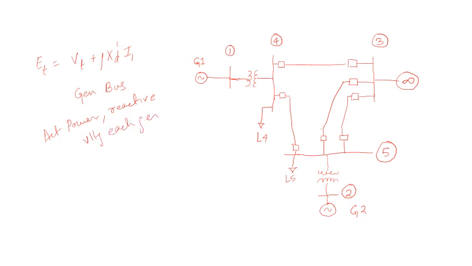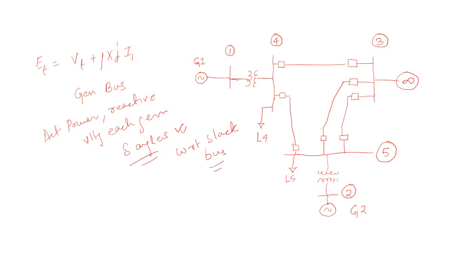We need to find these out along with the angles. We need to have this data, and the angle must be with respect to the slack bus or the reference bus. We'll do one numerical and you will get to know this. So these things will require the slack bus.